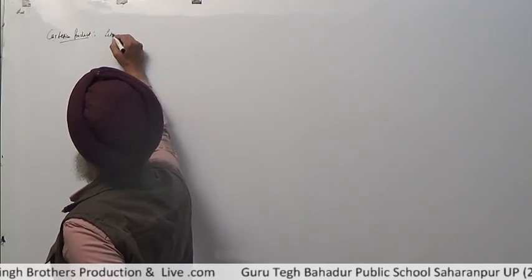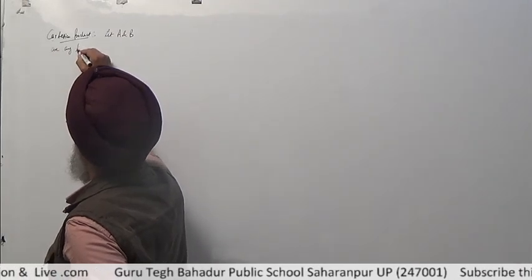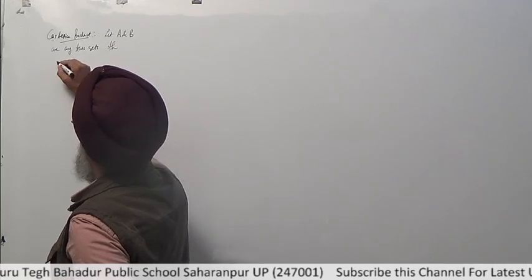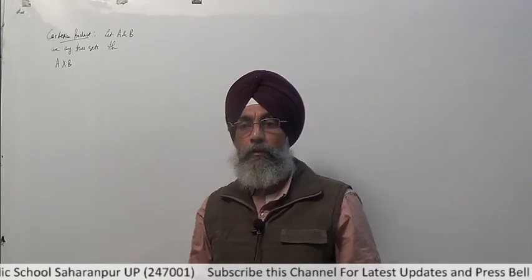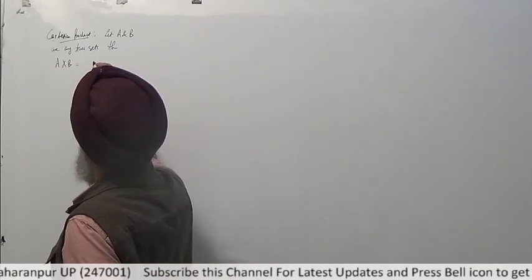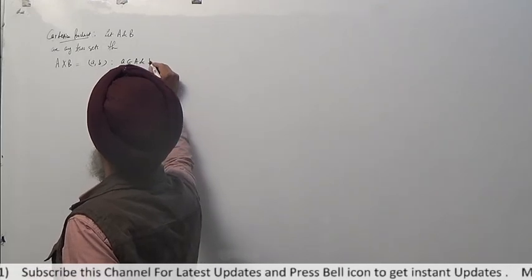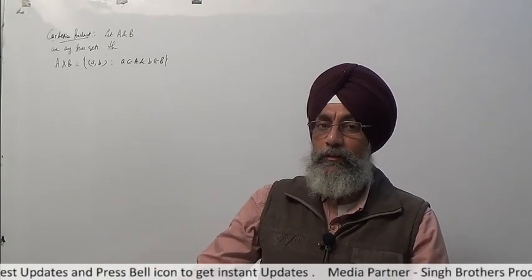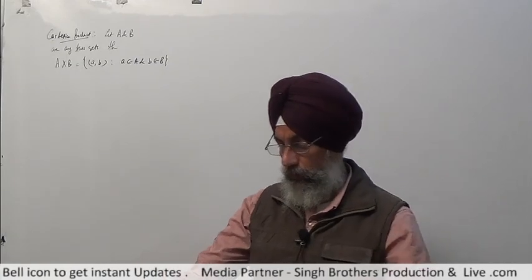According to this, let A and B be any two sets. Then the Cartesian product is given by A cross B. It consists of the elements in the form of ordered pairs (a, b) such that a belongs to A and b belongs to B. Or if we say B cross A, then the first element belongs to B and the second element belongs to A. That's the Cartesian product.